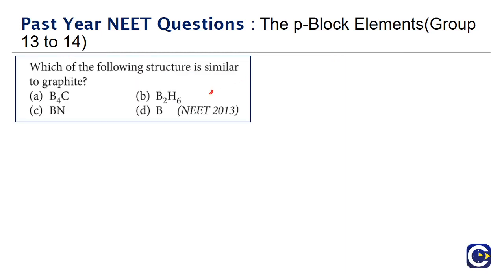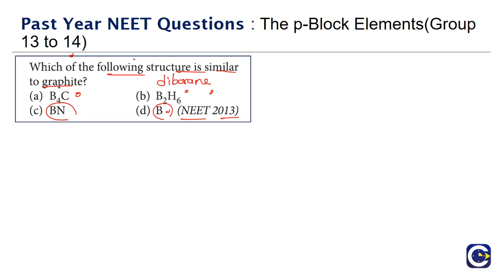Next we have a question that has come in NEET paper 2013. Which of the following structures is similar to graphite? See, if you look at these given entities, B4C, B2H6, diborane. This is actually what B2H6 is, diborane. Okay, so we know the structure of this. Option D is boron alone. Option C is BN, boron nitride.